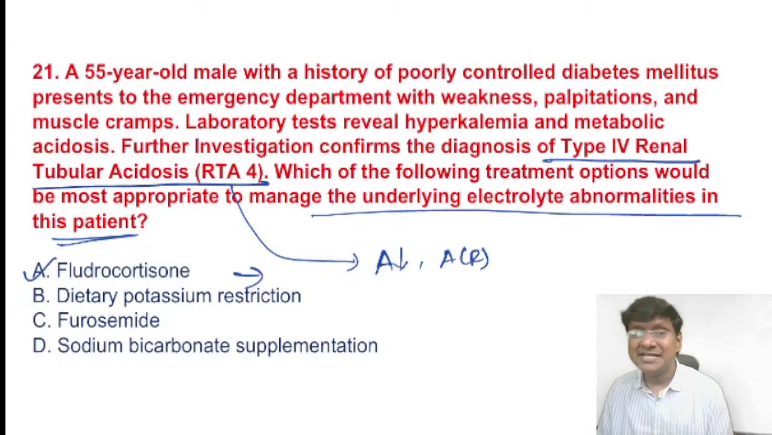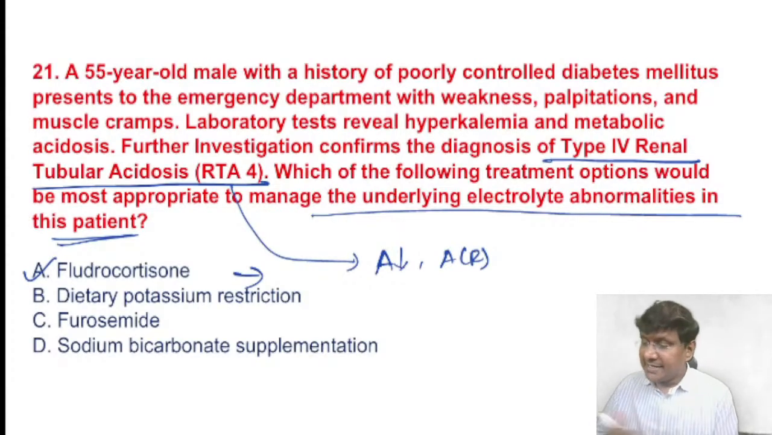Fludrocortisone has a mineralocorticoid action. This will also cause sodium and water retention, potassium excretion, as well as H+ ion excretion. So that is how you will be able to correct the electrolyte abnormality, right? So it is fludrocortisone. And dietary potassium restriction, do we do it? Yes, we do. But the drug of choice will be fludrocortisone, right?